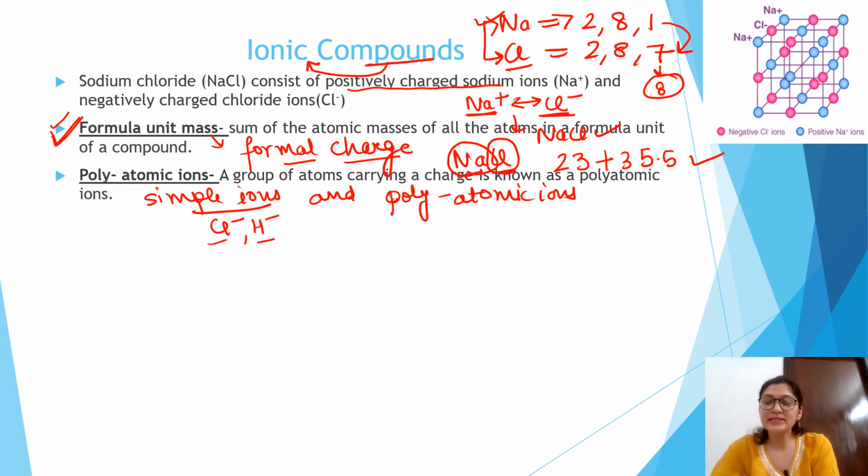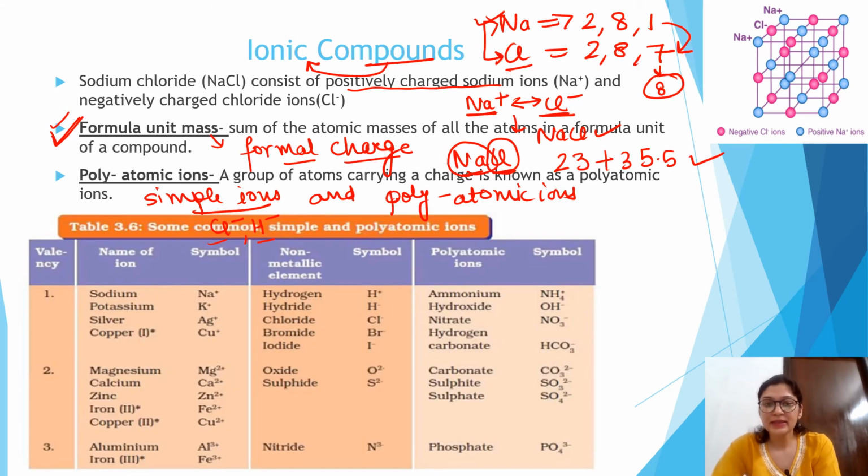But when I say polyatomic ions, it represents something like OH negative. When a group of atoms carries a charge, then it is known as a polyatomic ion. But in the case of simple ions, only a single atom carries a charge.